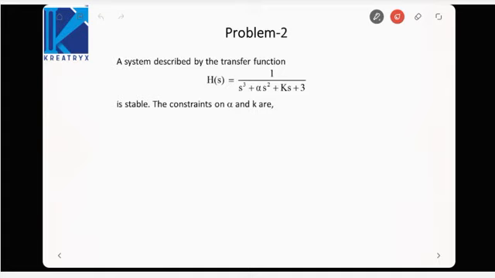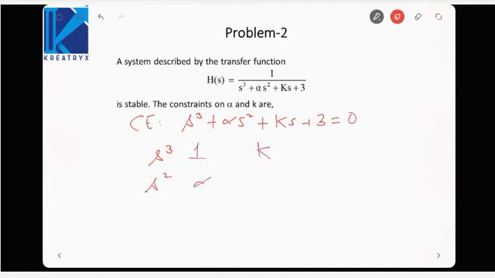Here we have been given a system that is described by this transfer function and it is stable. We need to find the constraints on alpha and k. So the characteristic equation is s cube plus alpha s square plus ks plus 3 equal to 0. S cube: 1, k. S square: alpha, 3. S raised to power 1: (alpha k minus 3) by alpha. S raised to power 0: k.